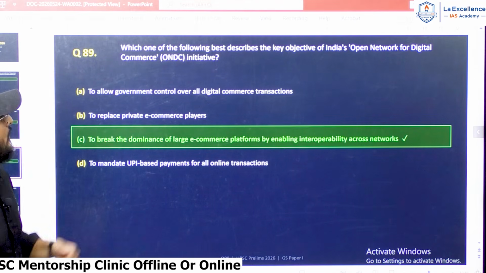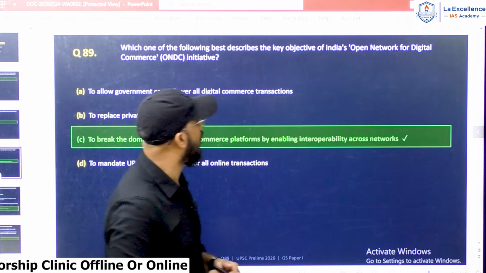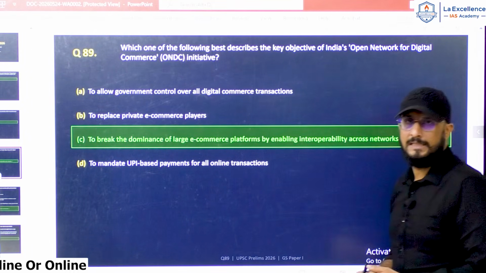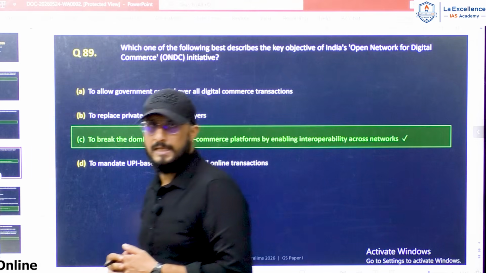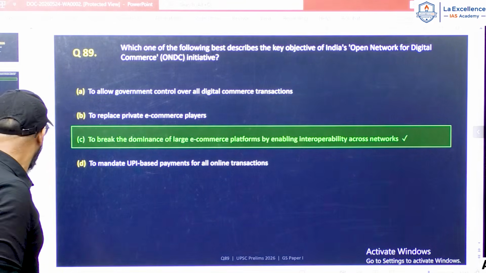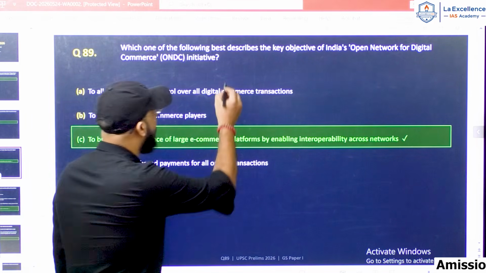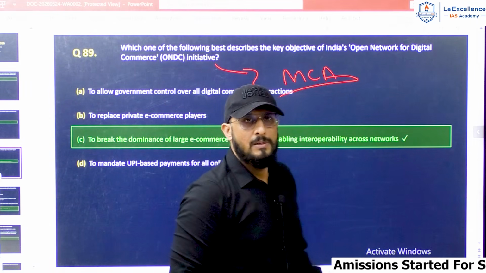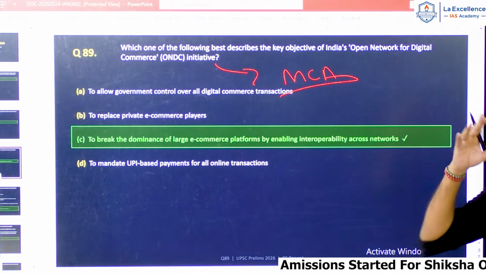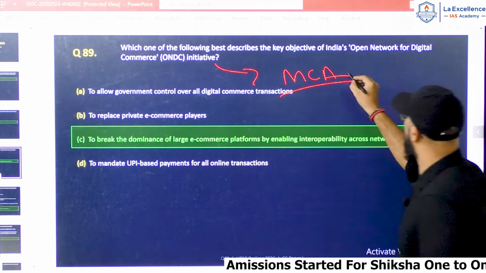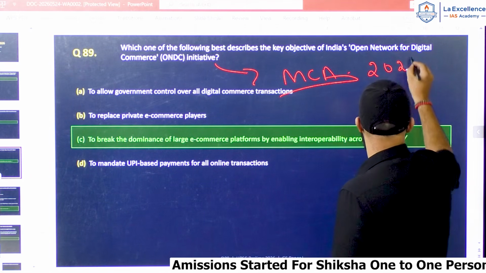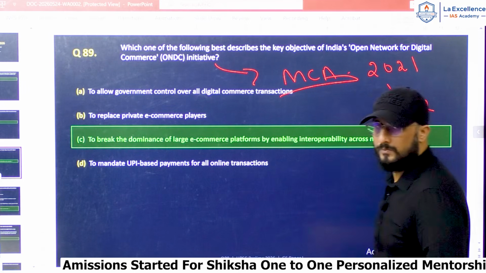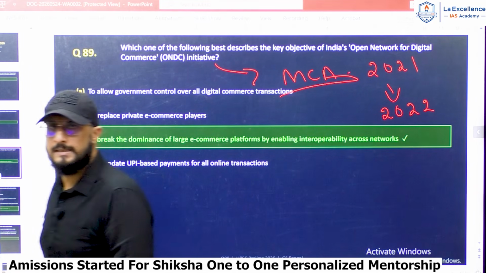Which one of the following best describes the key objective of India's Open Network for Digital Commerce initiative, ONDC? So see, ONDC is an initiative of the Ministry of Corporate Affairs. The Ministry of Corporate Affairs started this initiative. The initiative was launched in 2021 and operationalized in 2022.